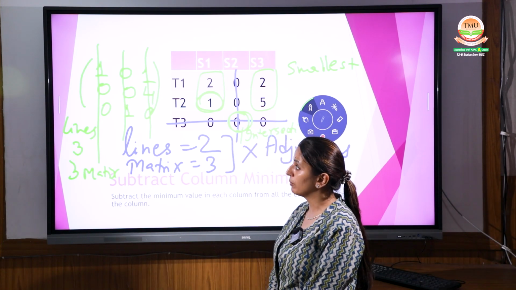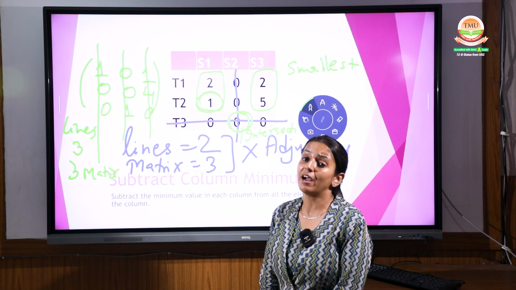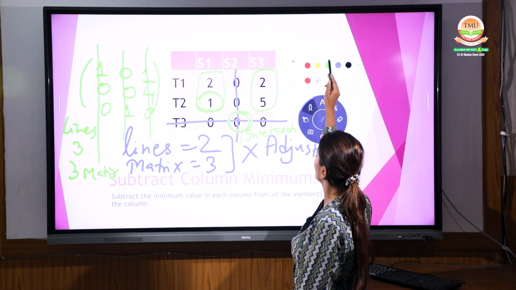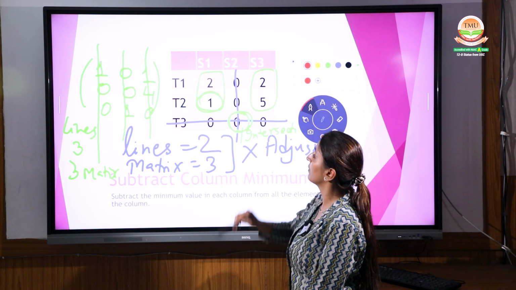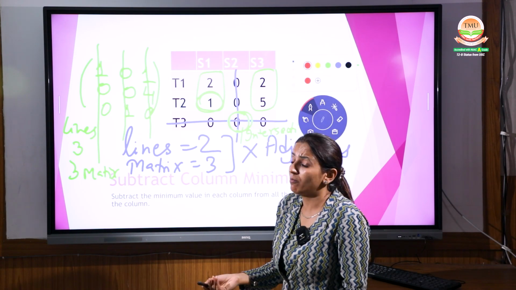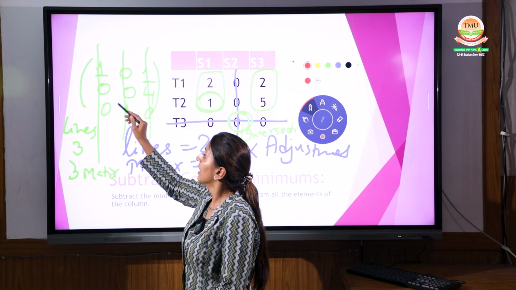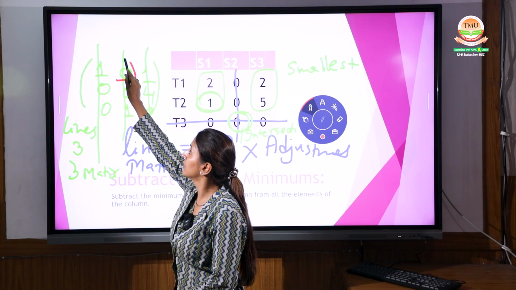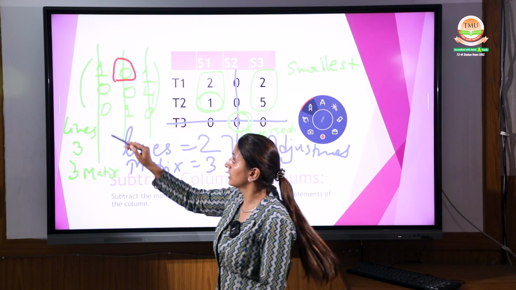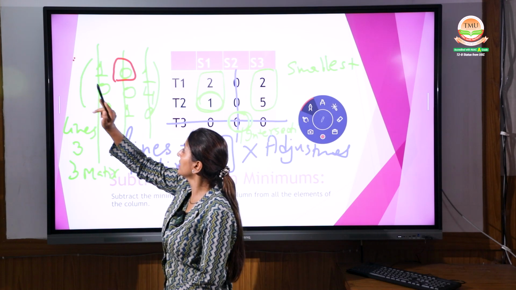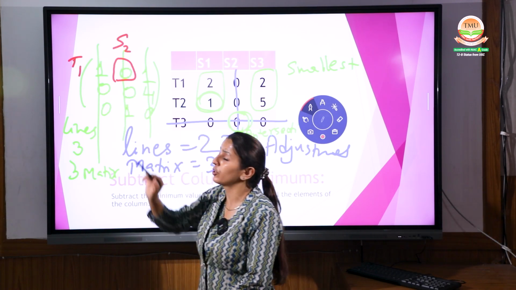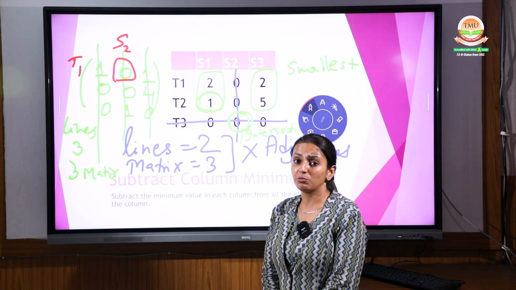Now from this optimum solution, what do we have to do? We have to select the one giving you the maximum coverage. Like which one will give you maximum zeros or can cover up. For example, in this one, you were selecting this 0. Like from this task number 1 of this teacher, you have given the subject 2. T1 is given the subject 2.